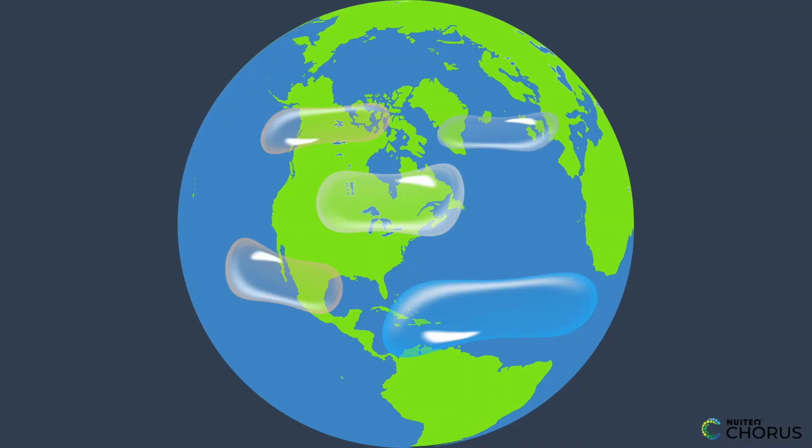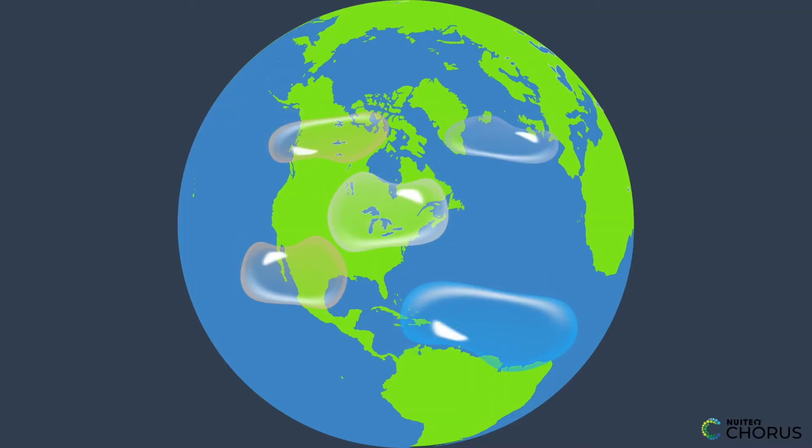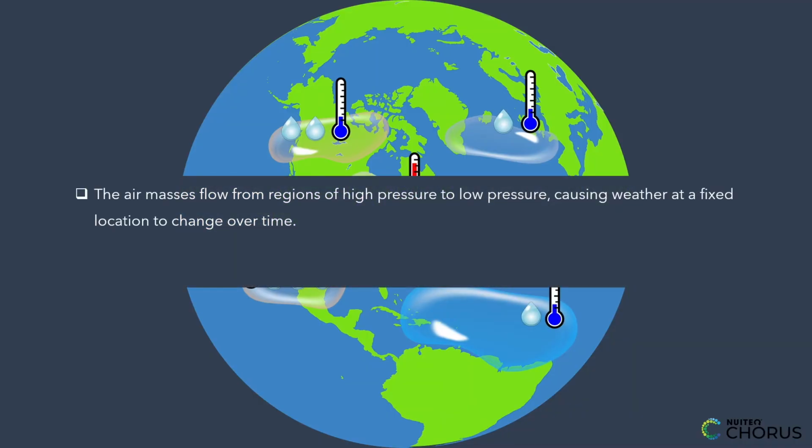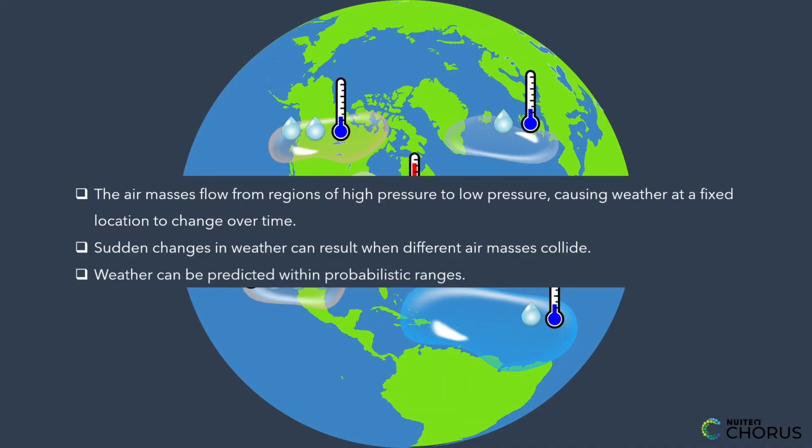In summary, the motions and complex interactions of air masses result in changes in weather conditions. The air masses flow from regions of high pressure to low pressure, causing weather at a fixed location to change over time. Sudden changes in weather can result when different air masses collide, and weather can be predicted within probabilistic ranges, similar to how you can predict where a puck will go on an air hockey table.